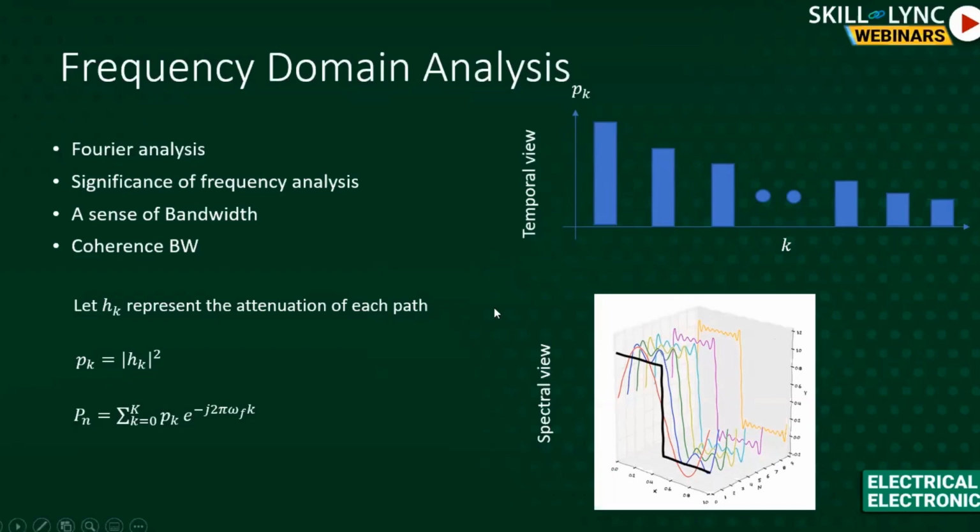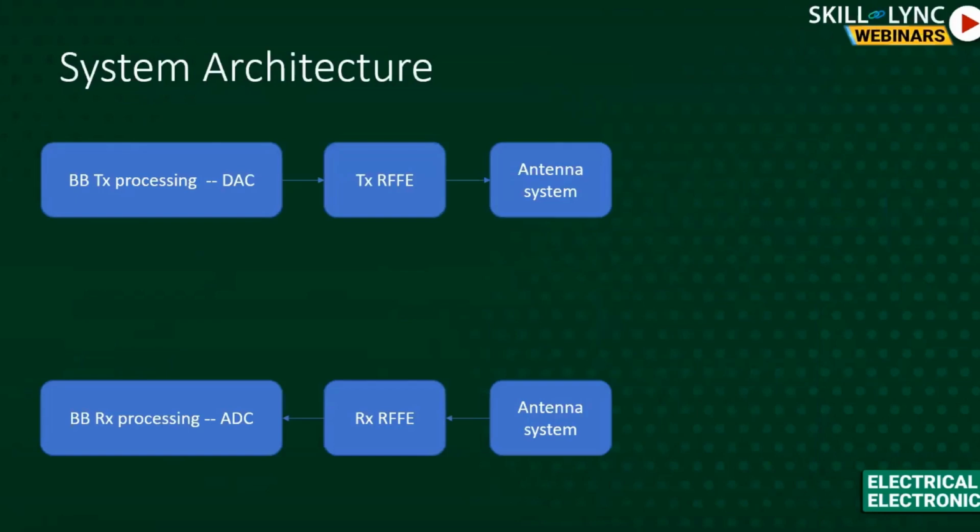So we can actually represent these samples as pk. P just represents the power as a notation here, which is basically the attenuation square or the amplitude square. That'll be your pk. And if you take the Fourier transform, this is just a Fourier transform formula, you'll get your spectral view of that.